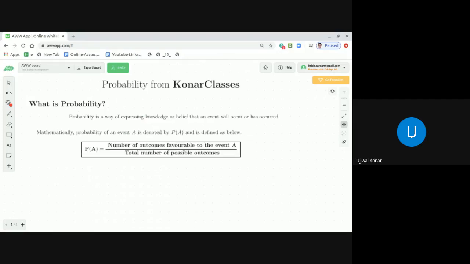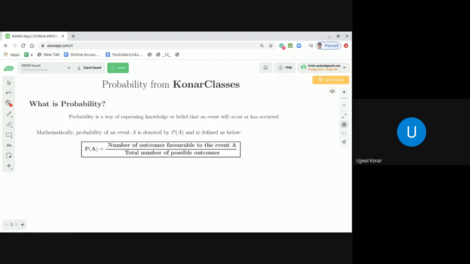Suppose you are tossing a coin. Tossing a coin is an experiment. More specifically, it is a random experiment. I'll come to those topics, that why it is a random experiment. Now, outcomes of those random experiments are called events.